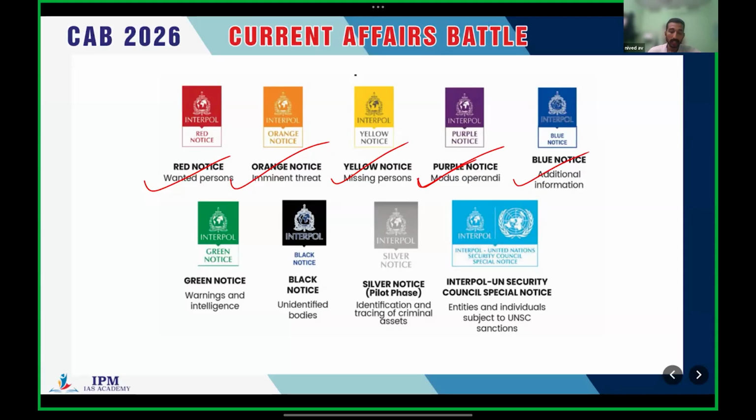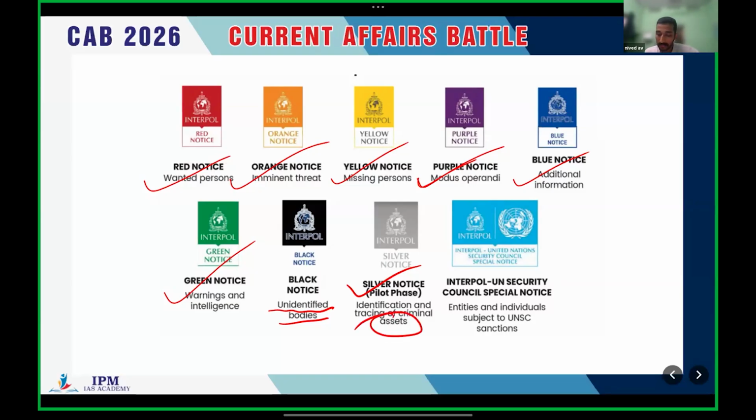The green notice is for warning and intelligence, for example, a terror attack. This kind of warning will be issued as a green notice. The black notice is for unidentified bodies, which means unidentified dead bodies. And this is the latest silver notice, which is in the pilot phase, for the identification and tracing of criminal assets.